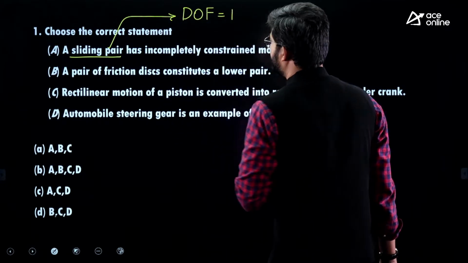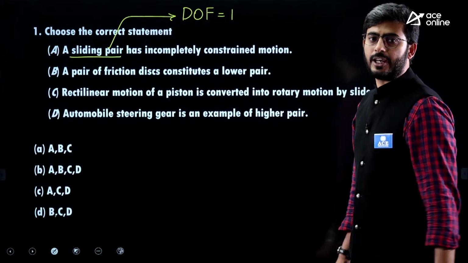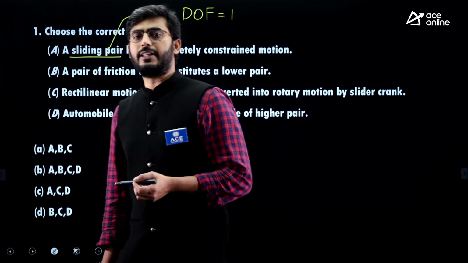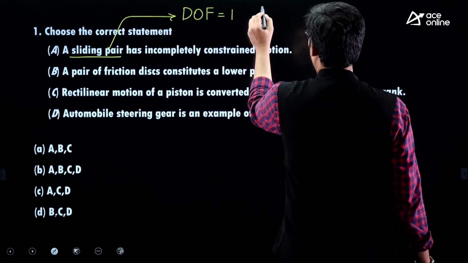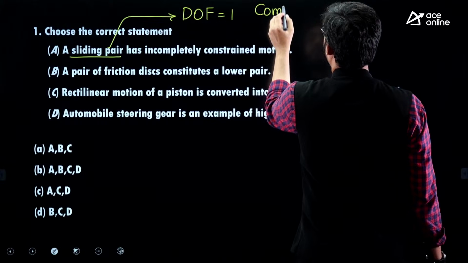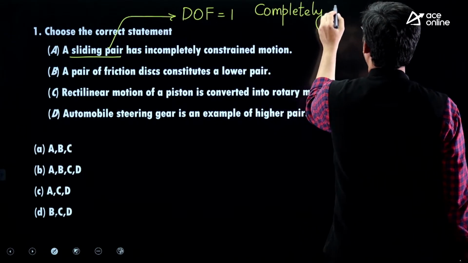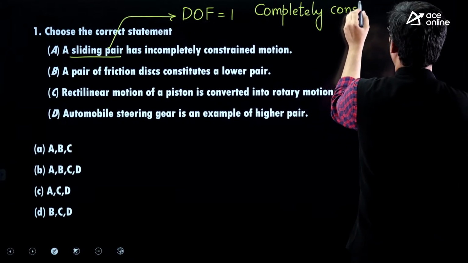When DOF is equal to 1, we call it a completely constrained pair, or a kinematic pair. So this is called a completely constrained pair.